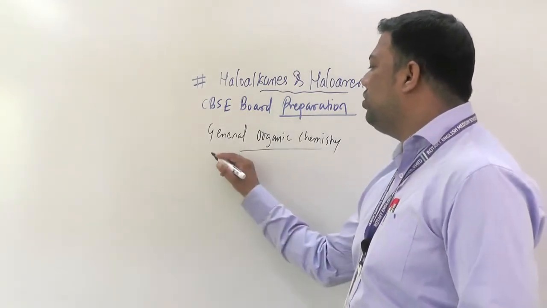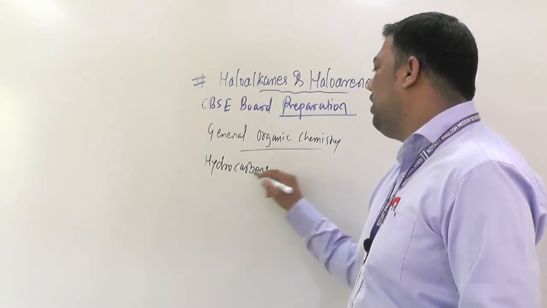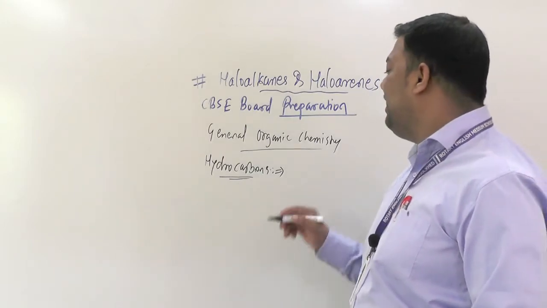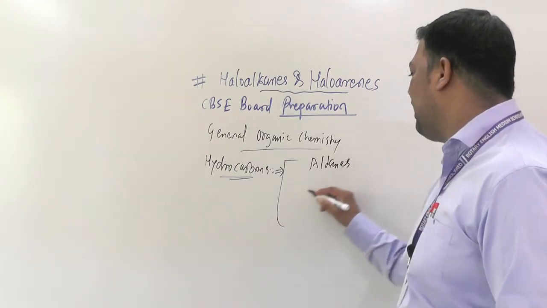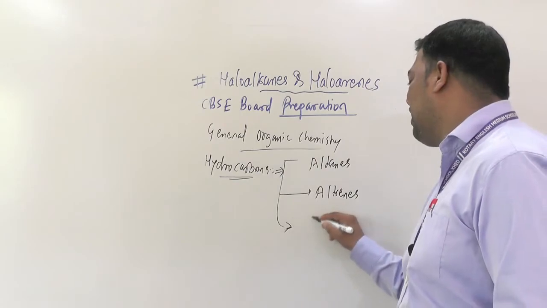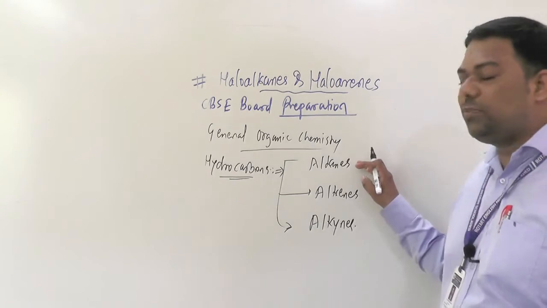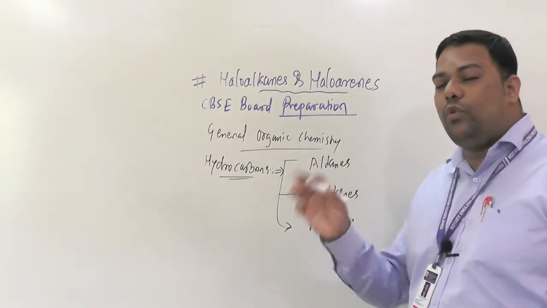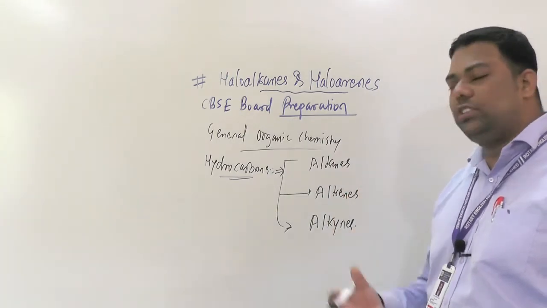Thereafter, the topic hydrocarbons. In hydrocarbons you studied the preparations: mostly alkanes, then alkenes, then alkynes. For alkene preparation we use rules, which rules?